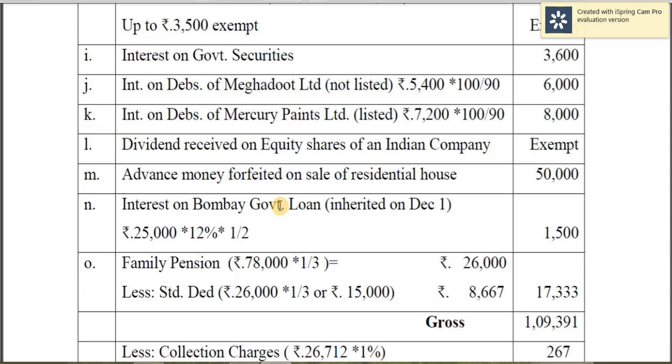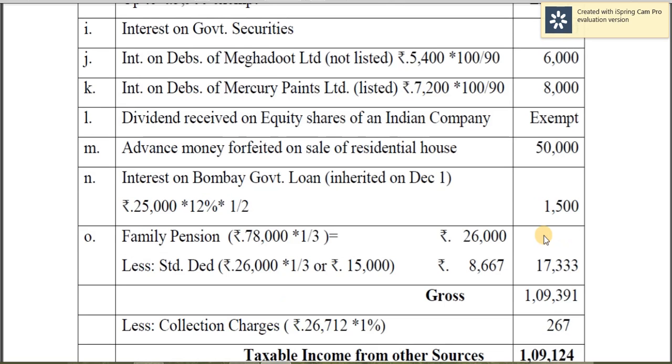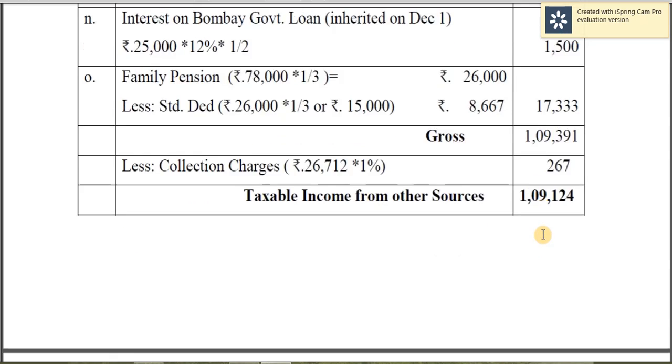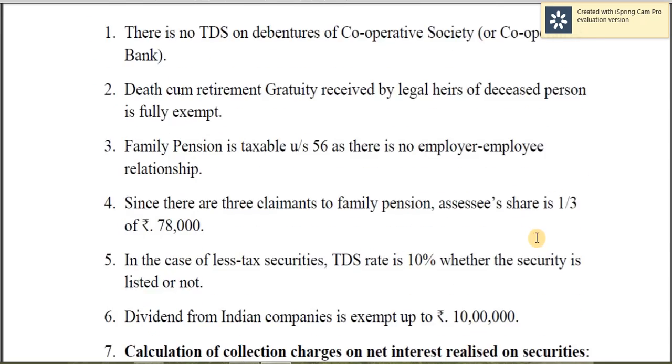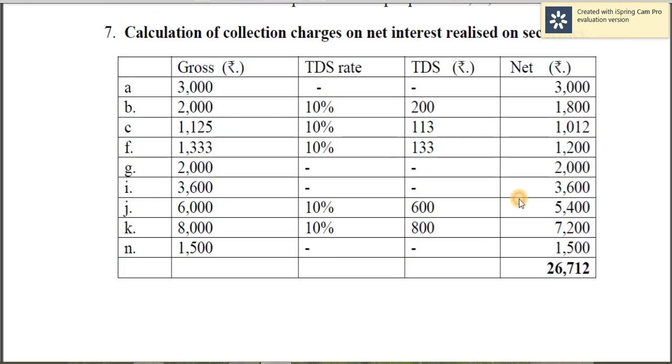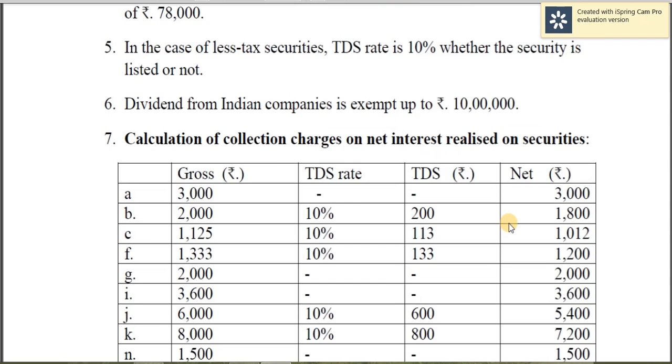And then here interest on Bombay government loan, 1,500 is the gross amount, so no TDS, and therefore net amount is also 1,500. So that way you have calculated. This is how you have calculated the net interest. Just have a quick glance over this, you will understand. So 26,712, that is the net amount on which 1% is calculated.